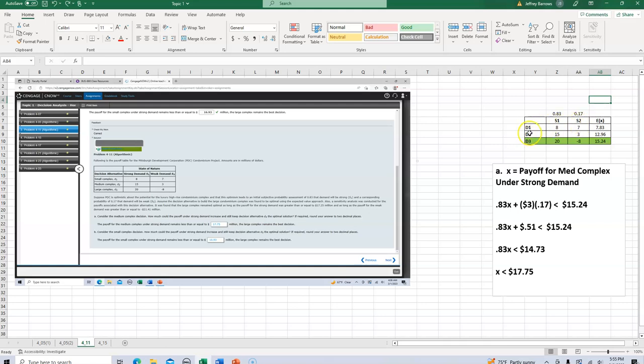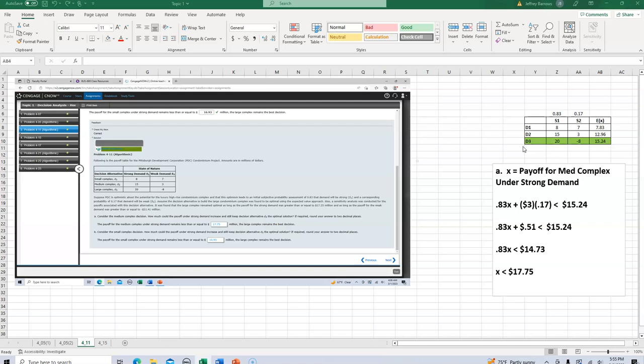I've gone through and done the same computation, 15 times 0.83 and 3 times 0.17, and so on and so forth. So based on this, even with a loss of about $8 million if the demand happens to be weak for the large complex, the expected value is about $15.25 million. So it looks like right now the best option under these conditions would be to build the large complex.